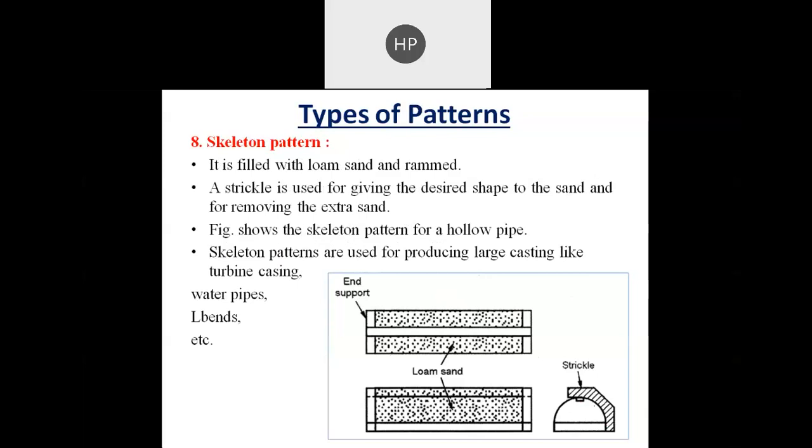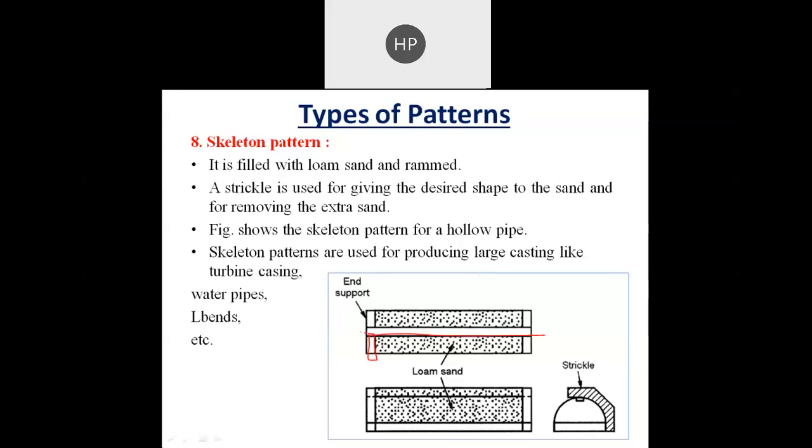What loam sand is, we will discuss in an upcoming lecture, but it is filled with loam sand and rammed. Then a strickle is provided for giving the desired shape to the sand and for removing the extra sand. From here you can see the strickle starts moving. This is the top view and this is the side view. Here we have a strickle, and now this strickle moves in this direction.